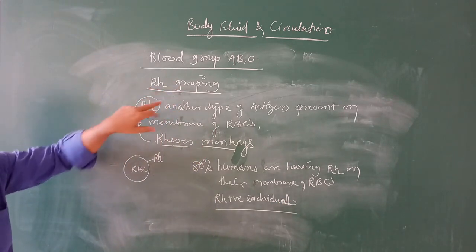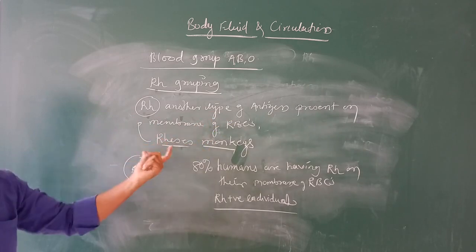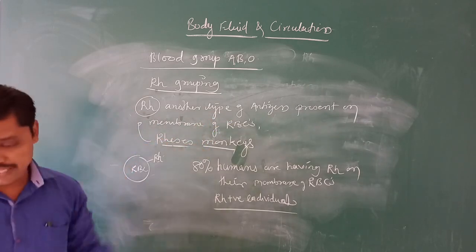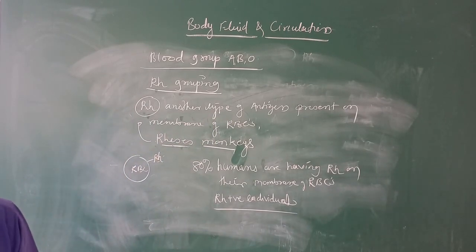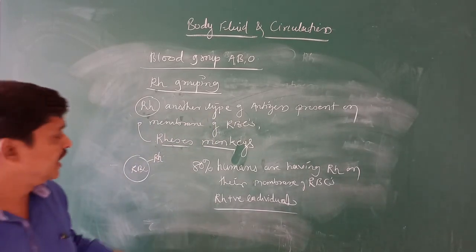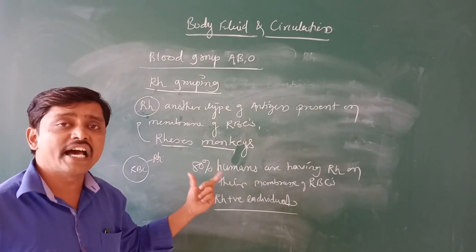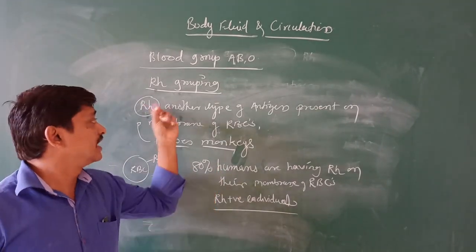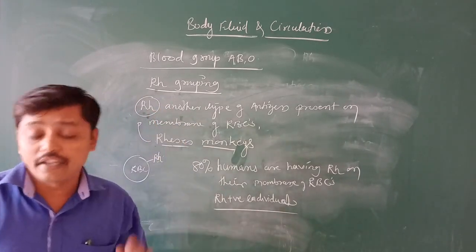In the sense, RH grouping is another type of antigen present on the membrane of RBC, which was first found in the rhesus monkey. That's why we call it RH. And this type of RH is found in nearly 80% of human beings. In the sense, 80% of human RBCs have this extra antigen RH on their membrane.